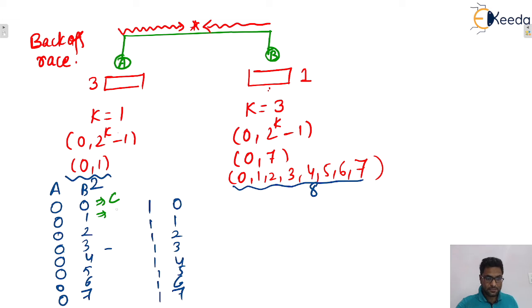Here 0 comma 1, that means A will win. Then here A won. Here also A wins, because A will transmit immediately and B will transmit after 3 time slots, isn't it? And the time slot is fixed in that manner. Let's say this case happens, 0 comma 2: A will retransmit immediately and B will wait for 2 time slots. So the time slot is fixed in that manner that if A transmits before B, then A will transmit successfully.